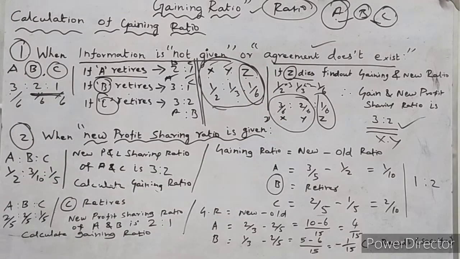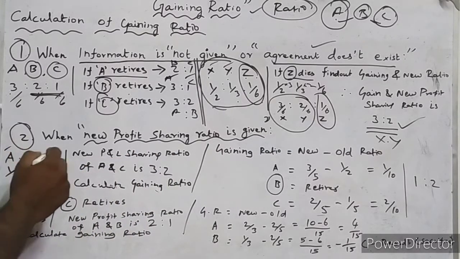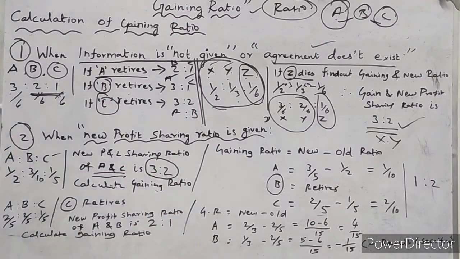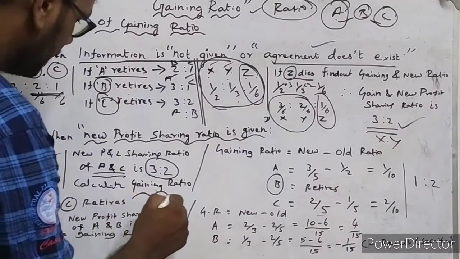So look at this problem directly. A, B, C are partners in the firm. A's share of profit 1 by 2, B's share of profit 3 by 10, C's share of profit 1 by 5. So it is their existing profit and loss sharing ratio. In this situation, new profit and loss sharing ratios they have given for A and C only. A and C is 3:2. It is their new profit and loss sharing ratio. They are asking us to calculate the gaining ratio.